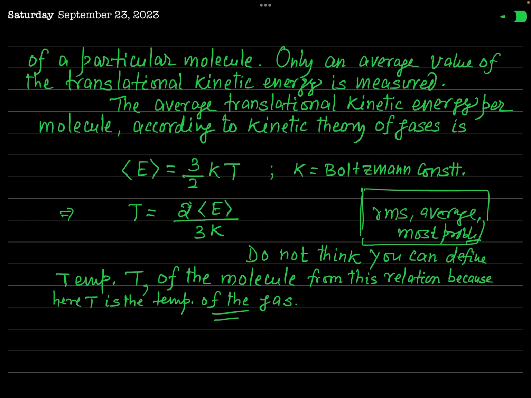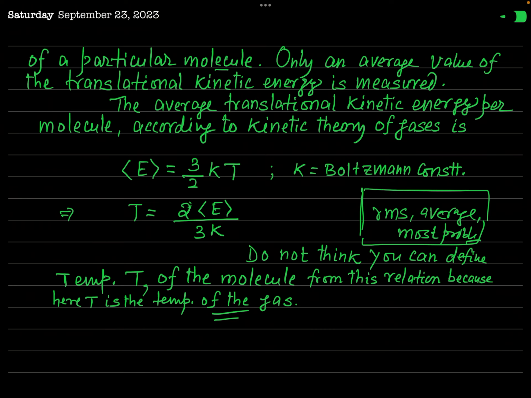So you can say that it is not possible to measure the velocity of a particular molecule. And if the velocity of a particular molecule cannot be measured, then according to kinetic theory of gases, it is obvious that the temperature of a single molecule cannot be measured.